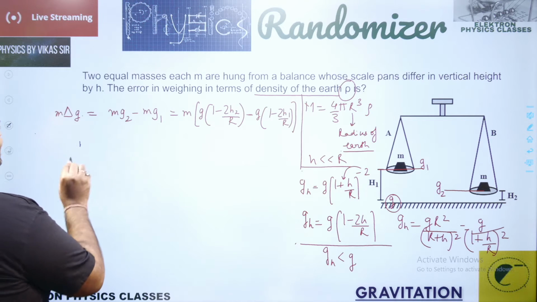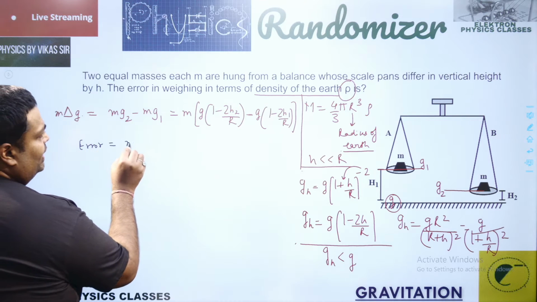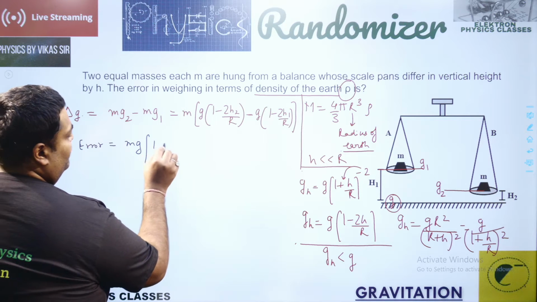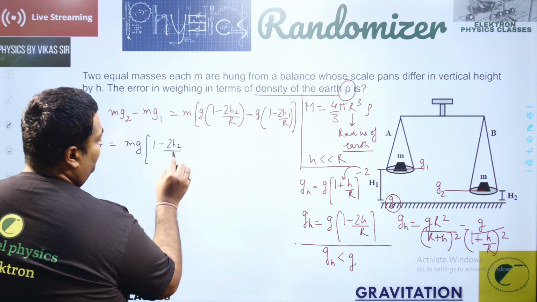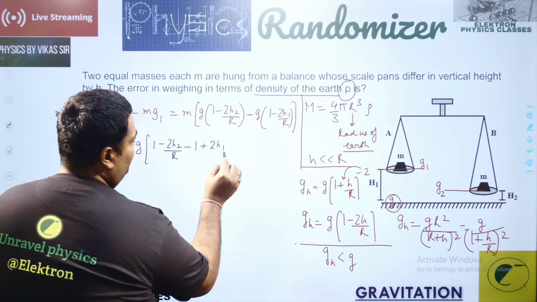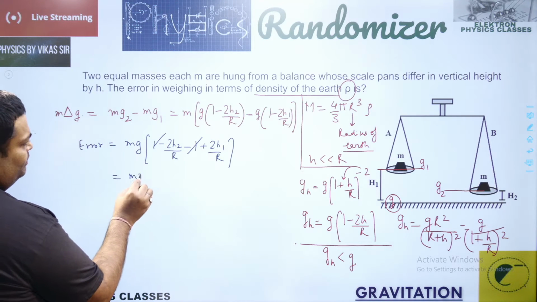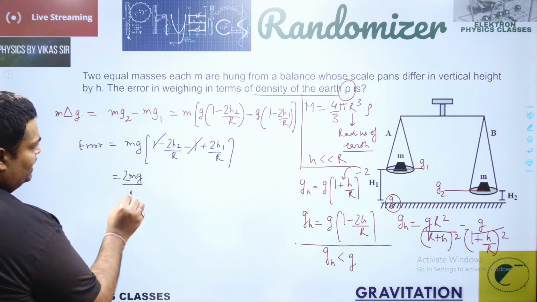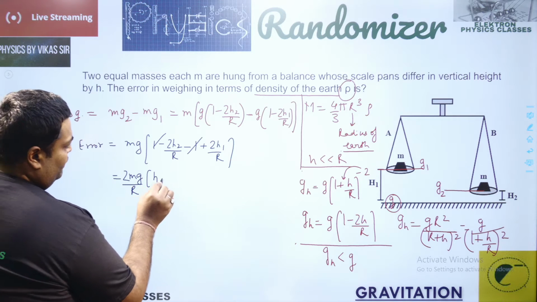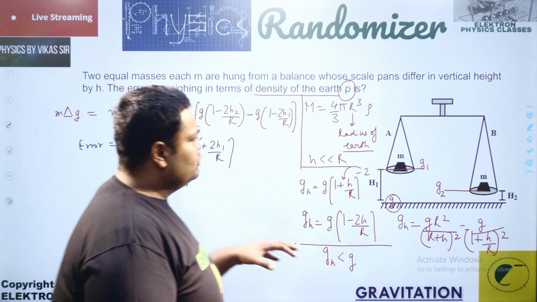So the error in weighing is equal to m into g common, into 1 minus 2h2 upon R minus 1 plus 2h1 upon R. So that 1 gets cancelled out. That becomes mg into 2 upon R, into h1 minus h2.